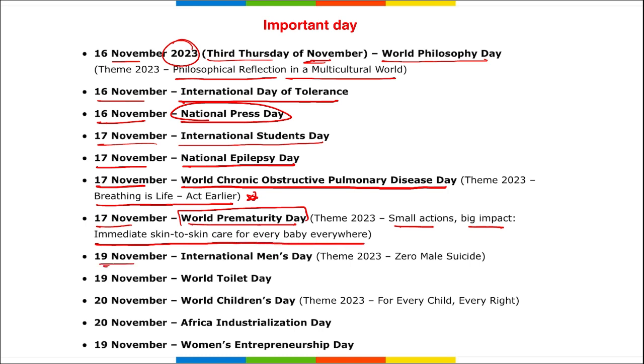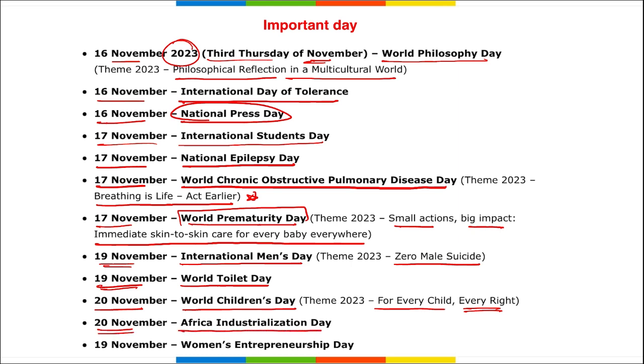everywhere. Then 19th of November is International Men's Day with the theme Zero Male Suicide. 19th of November is also World Toilet Day. 20th of November is World Children's Day with the theme For Every Child, Every Right. 20th of November is Africa Industrialization Day. 19th of November is also World Women's Entrepreneurship Day.